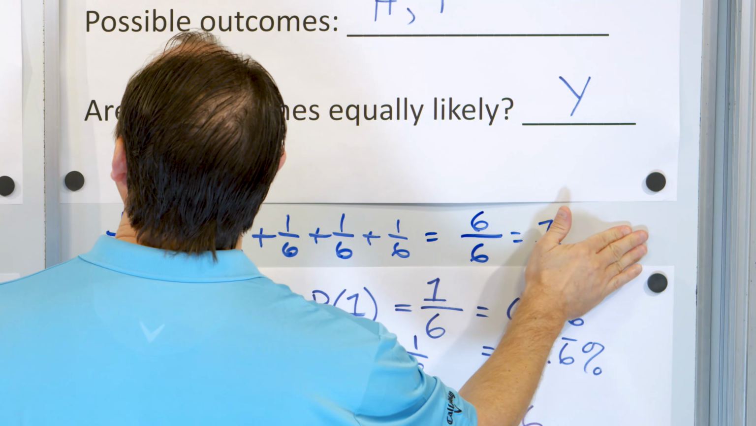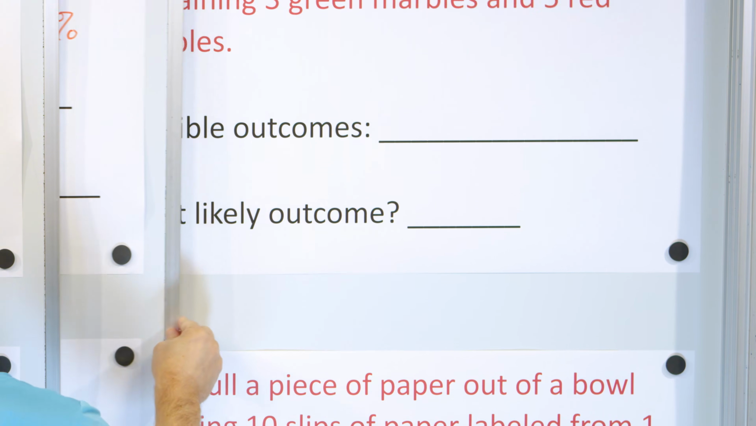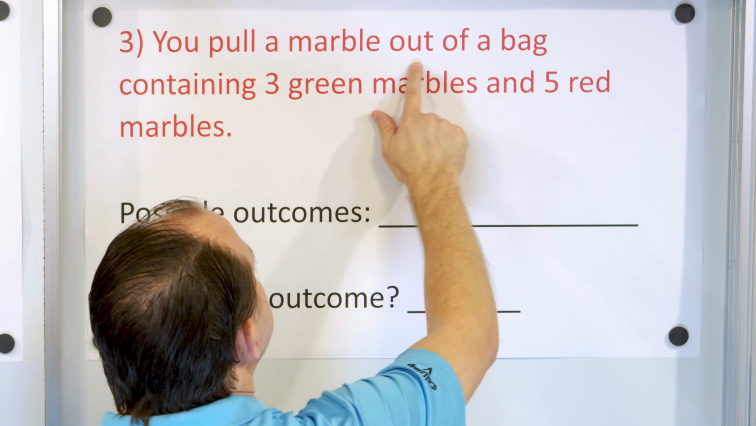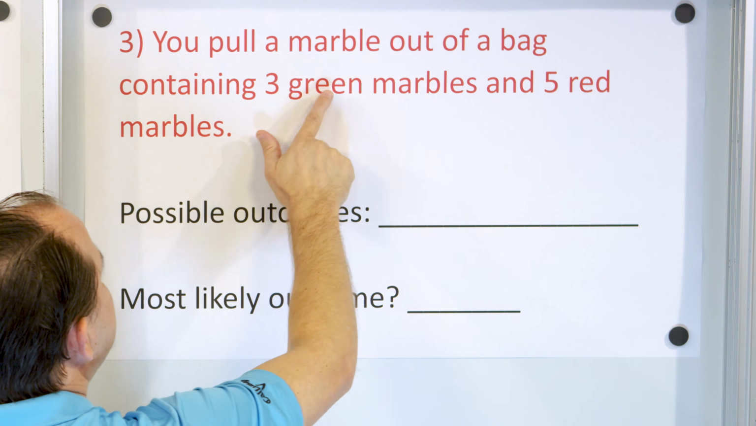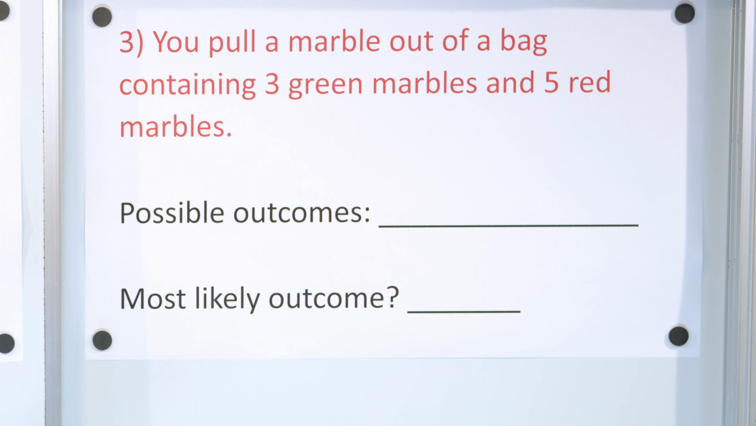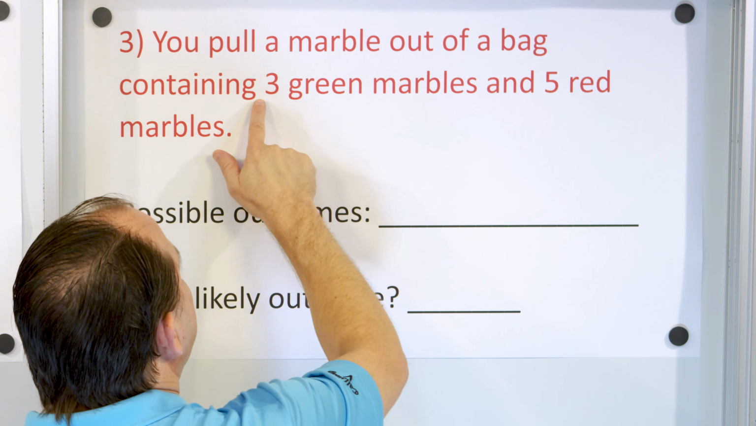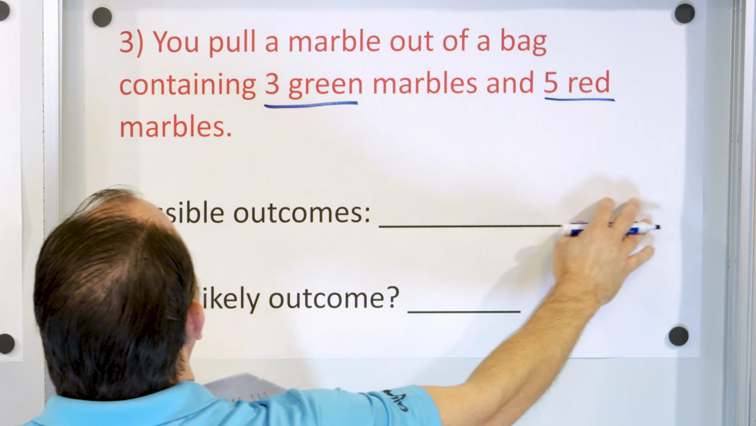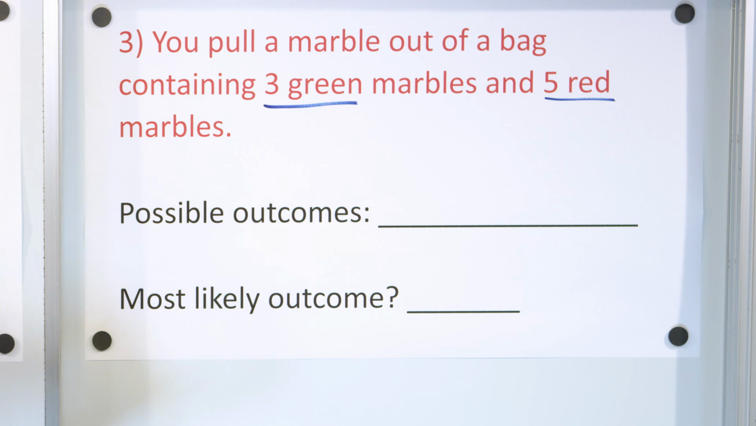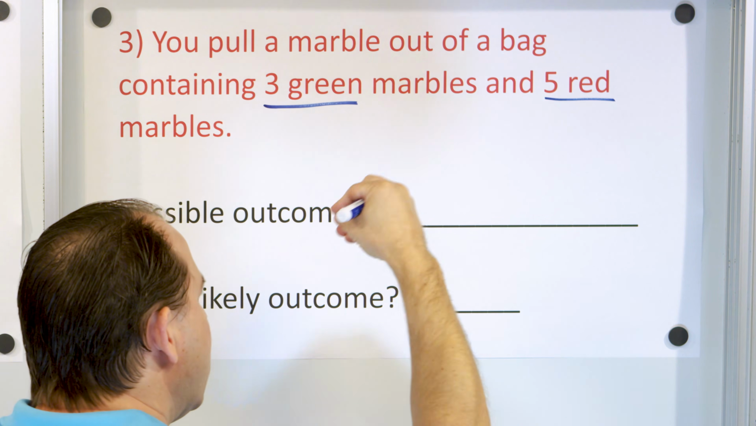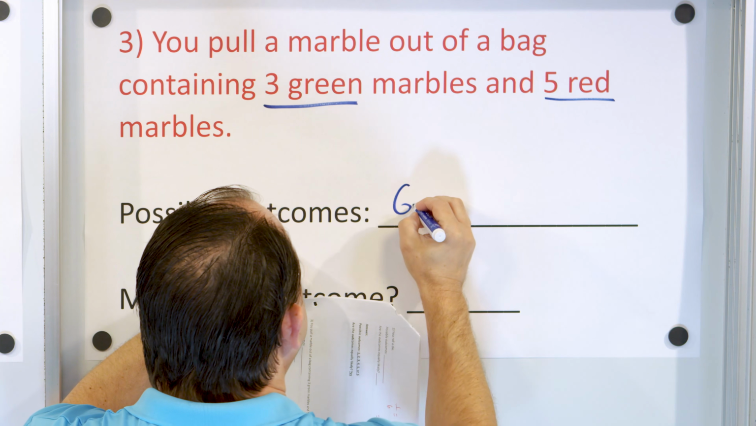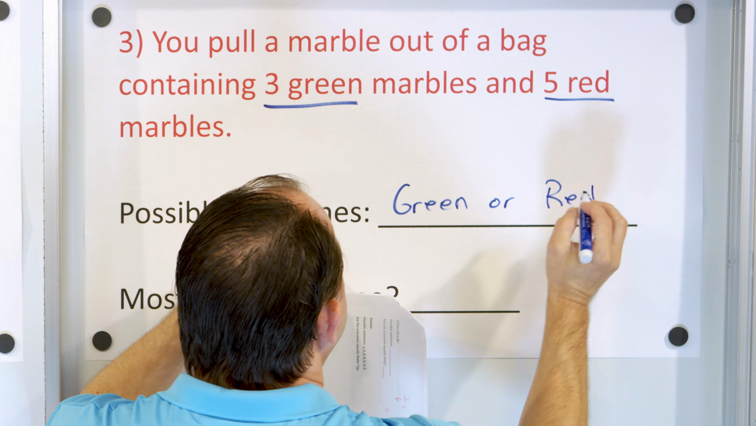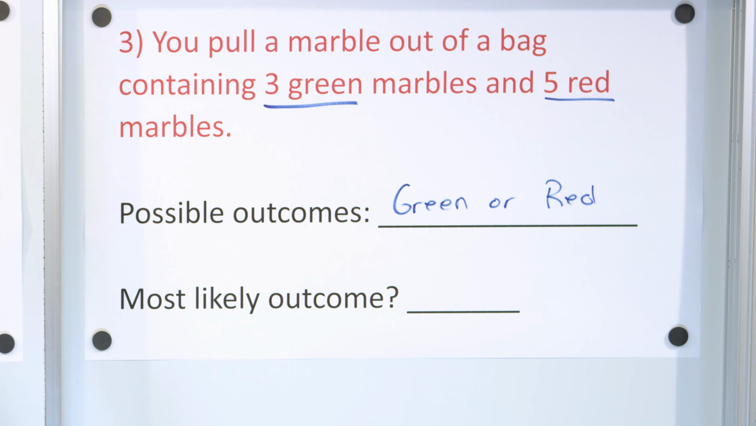All right, let's go to something a little bit different. We talked about flipping a coin. We've talked about rolling a die. Let's take a look at problem number 3, something a little more complex. You pull a marble out of a bag containing 3 green marbles and 5 red marbles. So you see, this bag has only 3 green marbles, underline this one, and 5 red marbles. All right? So what are the possible outcomes? If I pull just one marble out at random, I'm going to either get green or red, right? Green or red. That's the possible outcomes.